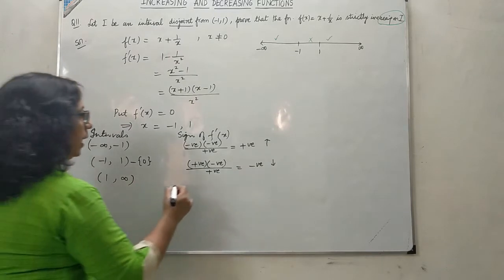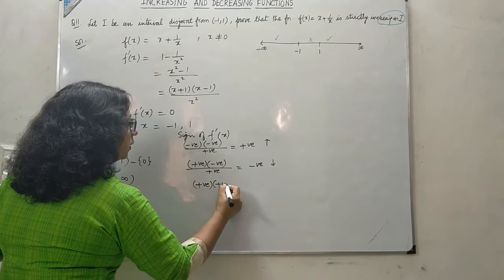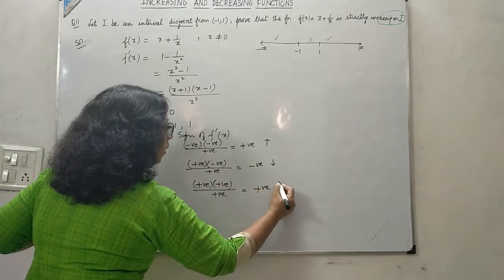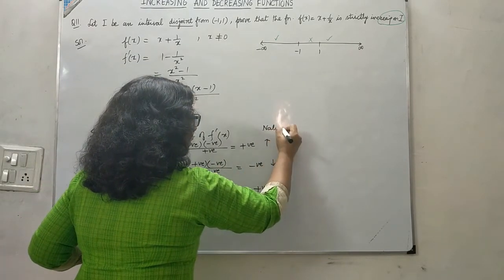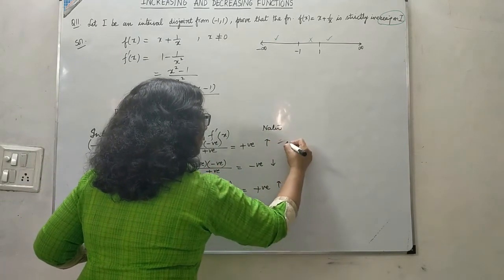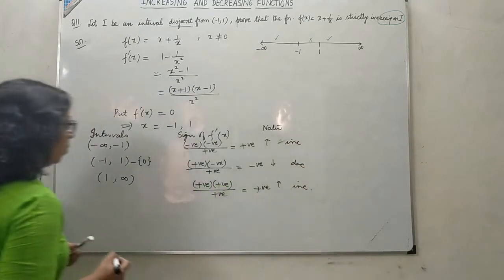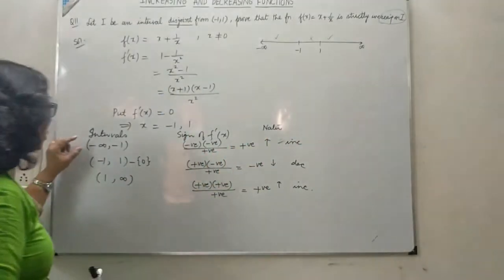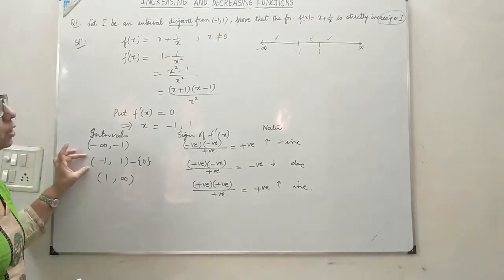And for 1 to infinity, x + 1 is positive, x - 1 is positive, and the denominator is also positive, so this whole term will be positive. The nature of the function will be increasing here, decreasing in the middle, and then increasing. Now we can conclude, as in earlier questions, the function is strictly increasing on this part and decreasing on this part.